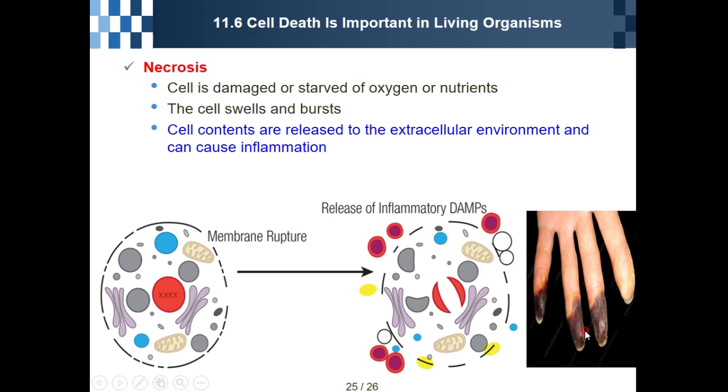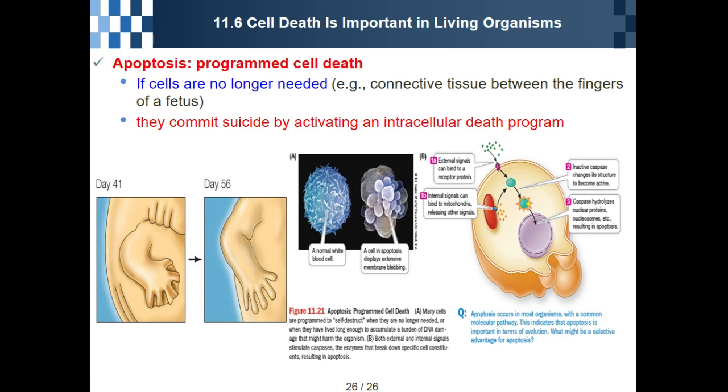However, there is another, programmed cell death. We call it apoptosis. This is programmed cell death. If cells are no longer needed, for example, the connective tissue between fingers.